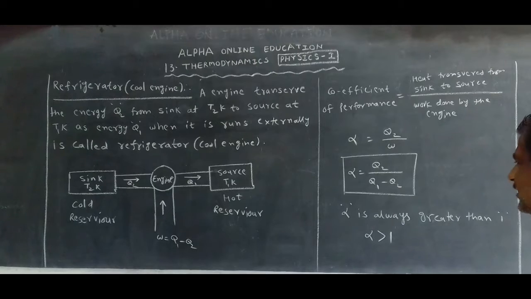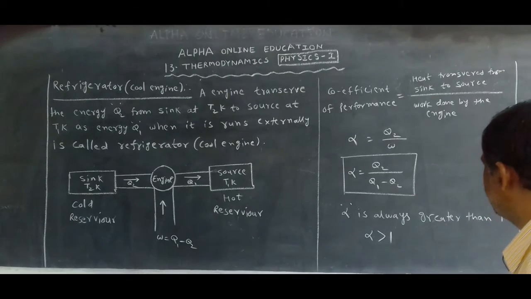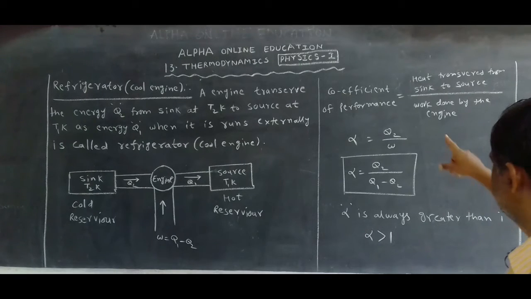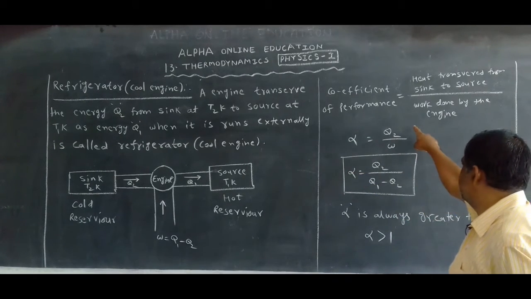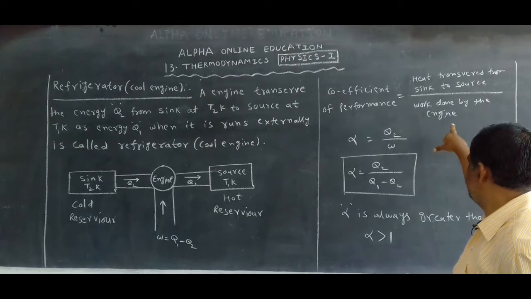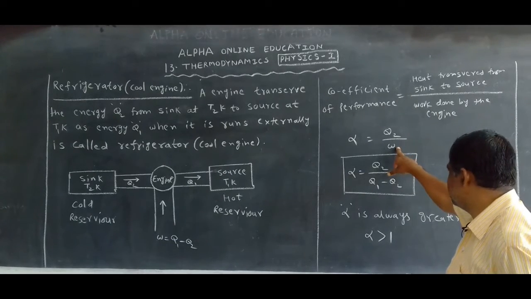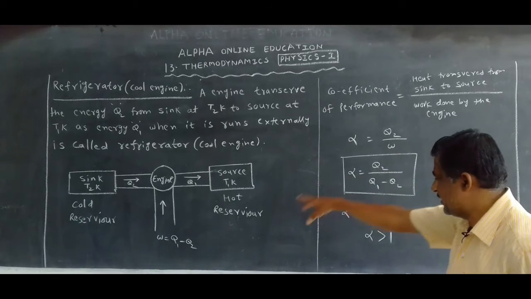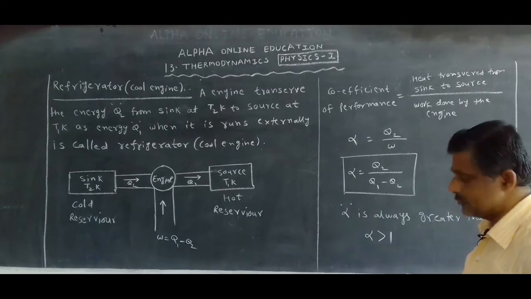The coefficient of performance is a physical quantity to measure the functioning of the refrigerator. Now, what is the coefficient of performance? See on the board, heat transferred from sink to the source. How much heat energy is transferred from sink to the source? Q2, by the work done by the engine. What is the symbol for the work done by the engine? W. What is W? Q1 minus Q2.